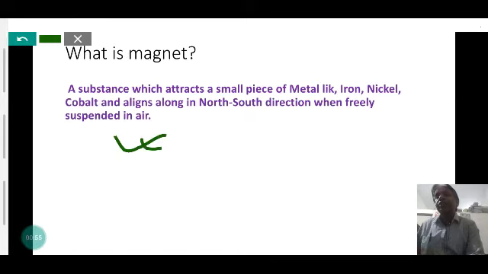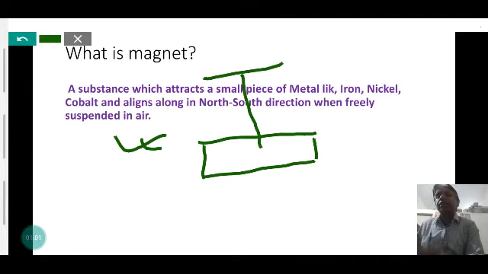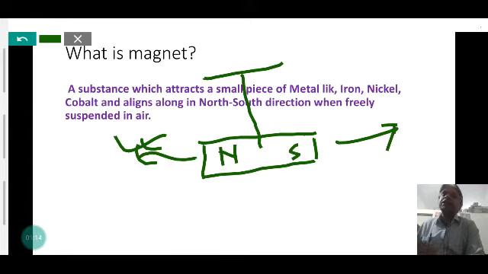When a magnet is suspended in air, like tying it with a thread, it always aligns in the geographical north and south direction, and it has the property to attract iron filings, clips, the magnetic substances.